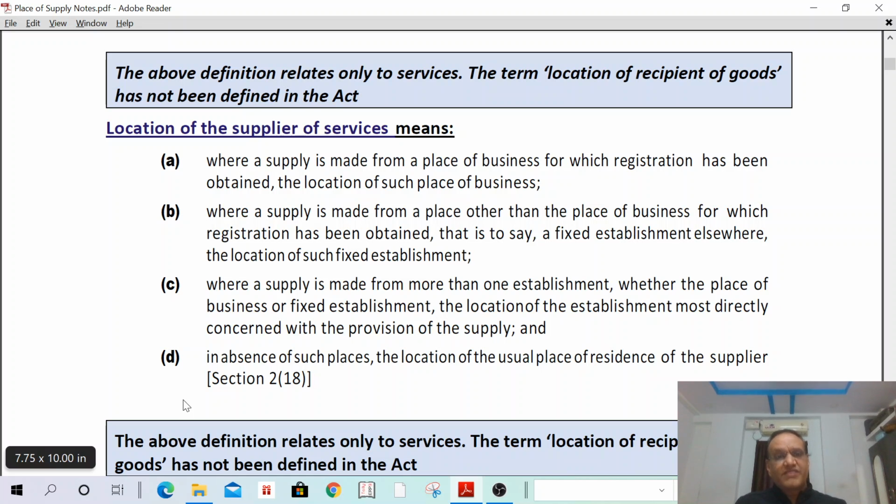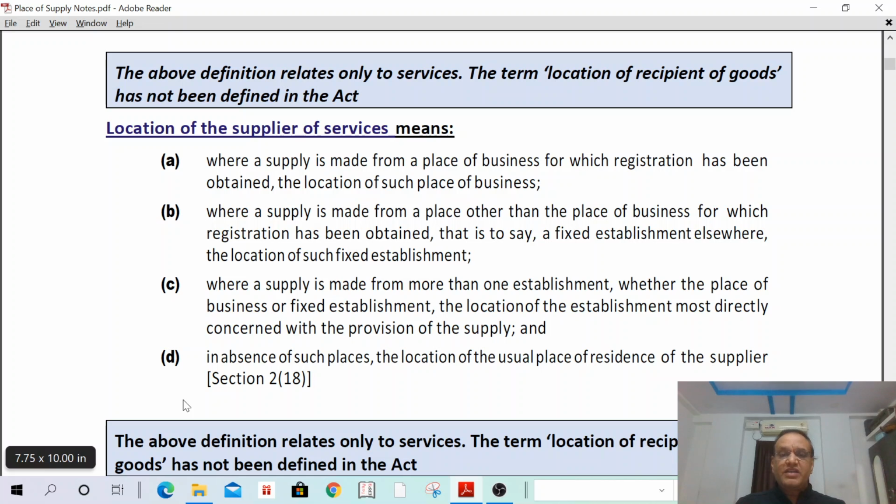Location of supplier of service means where a supply is made from a place of business for which registration has been obtained, the location of such place of business, same as recipient also. Where a supply is made from a place other than a place of business for which registration has been obtained, that is to say a fixed establishment elsewhere, the location of such fixed establishment.